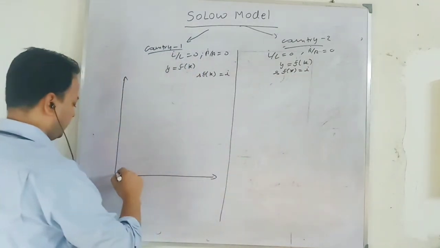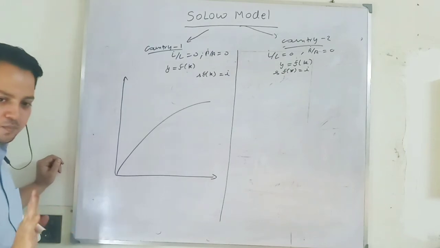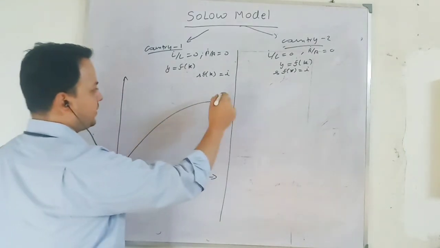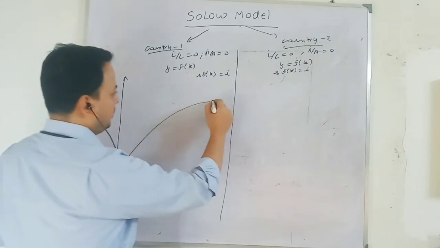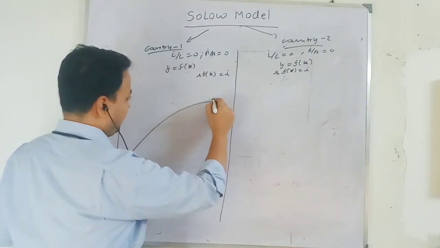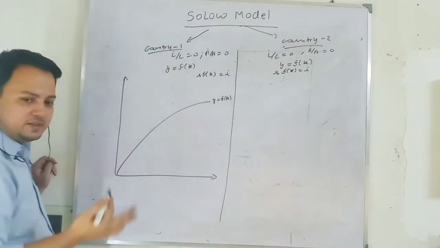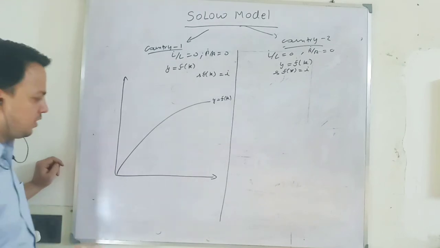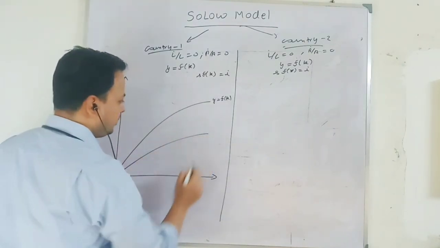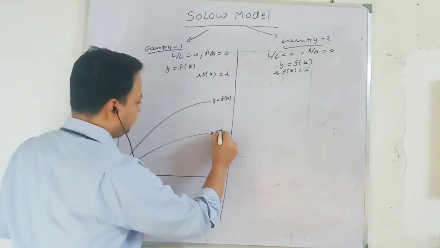Okay, so this is your production function, same for country 1 and country 2. I am not making any difference. This is the production function in per worker terms. Both countries are saving at the same propensity, say 0.3, 0.4, whatever you want. This is your saving per worker graph, or investment per worker graph.